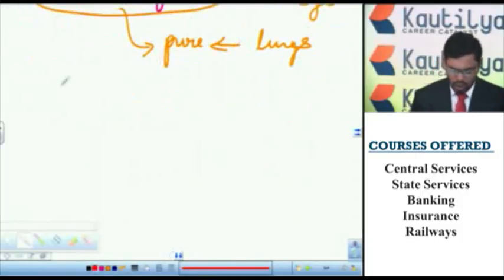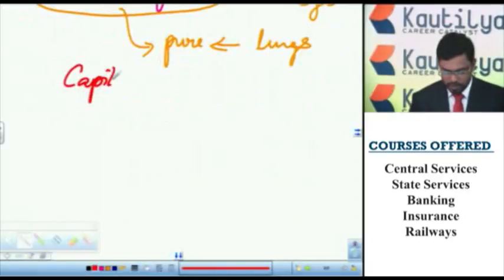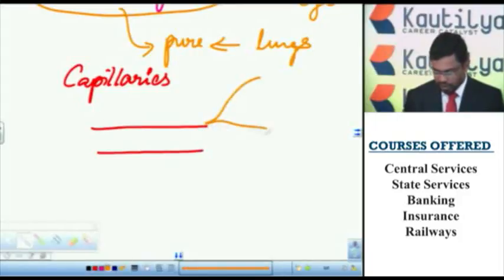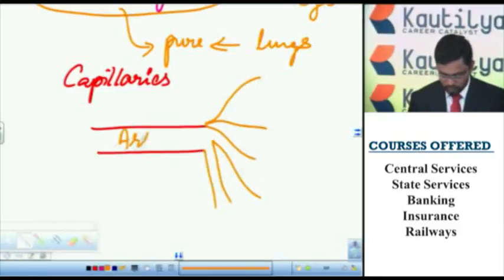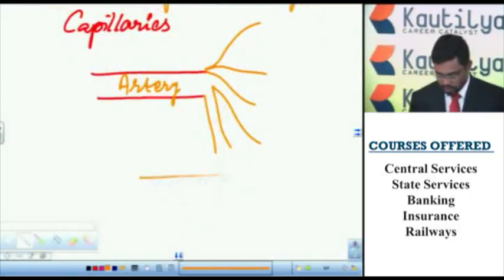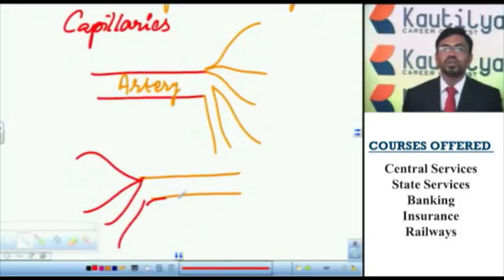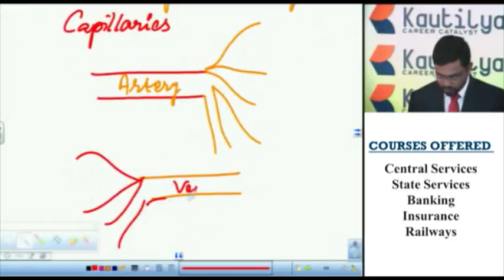So we also have some small microscopic blood vessels, they are called capillaries. As the arteries are the distributing blood vessels, they end with capillaries, whereas the veins, as they are the collecting blood vessels, start with capillaries.